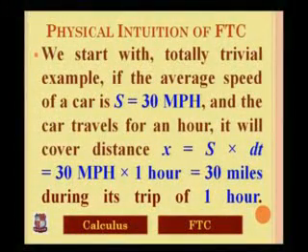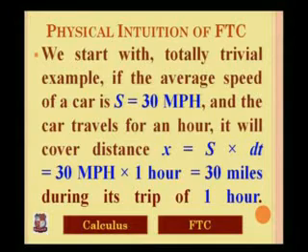To understand the physical intuition of the fundamental theorem of calculus, we start with a trivial example. Suppose the average speed of a car is 30 miles per hour and it travels for 1 hour.